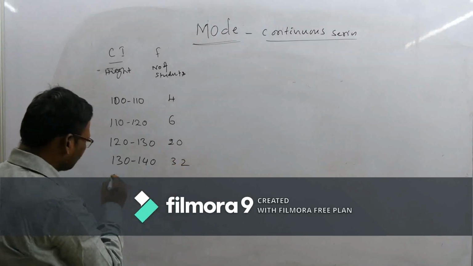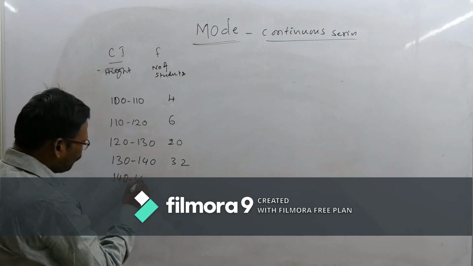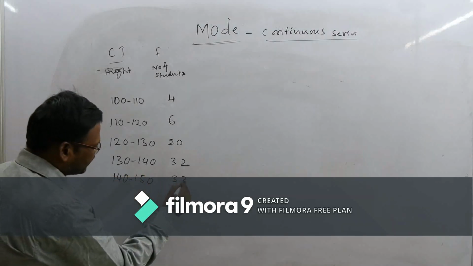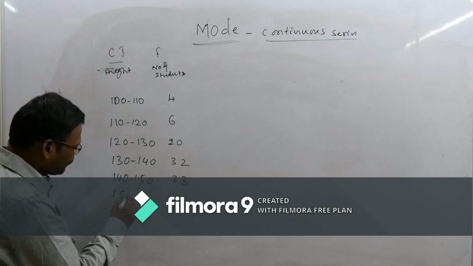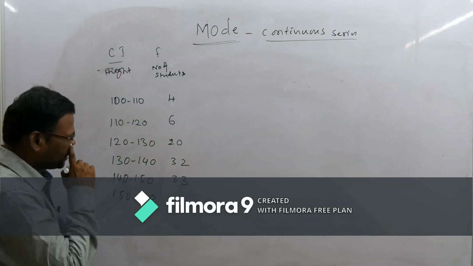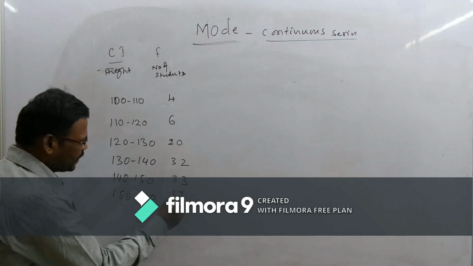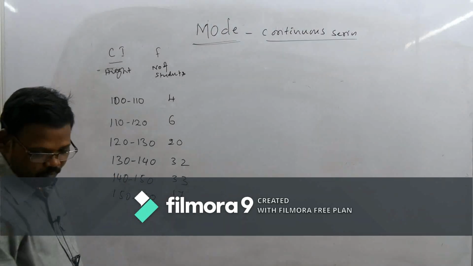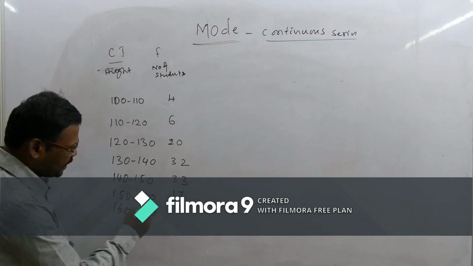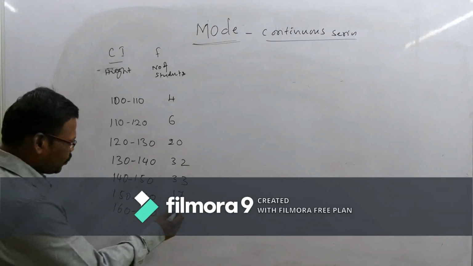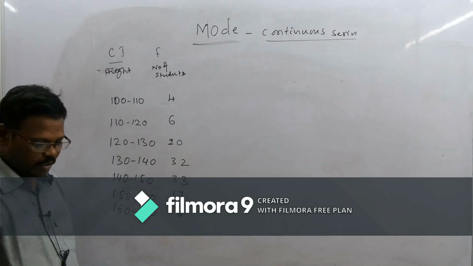Like 140 to 150 centimeters, there are 33 students. Like 150 to 160 centimeters, there are 17 students. Like 160 to 170 centimeters, there are 8 students.